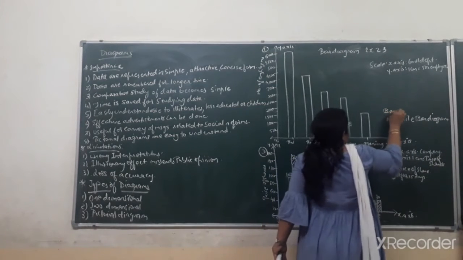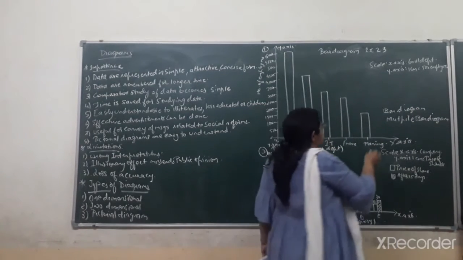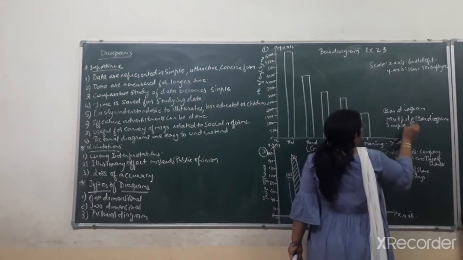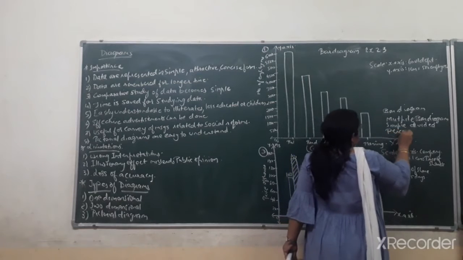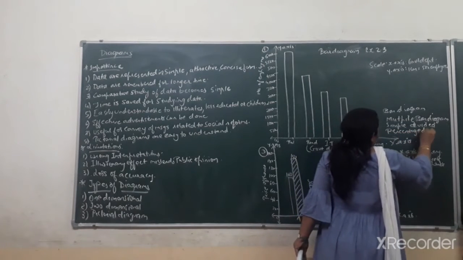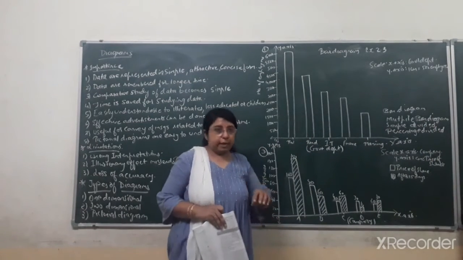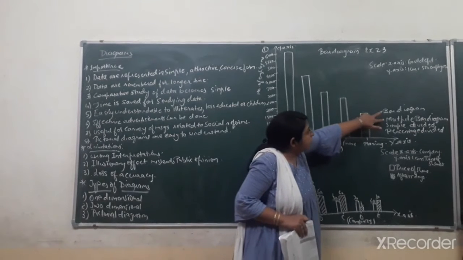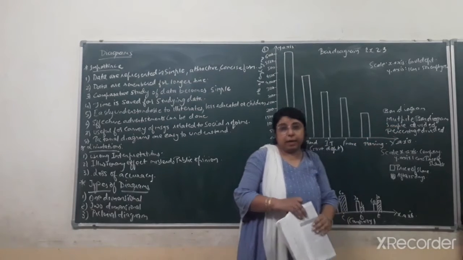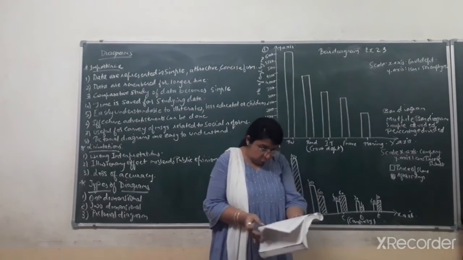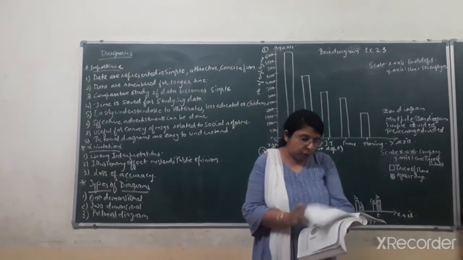First one, that is bar diagram. Second one, that is multiple bar diagram. The third one, that is simple divided bar diagram. And the fourth one, that is percentage divided bar diagram. Okay, so these are the 4 types in case of one-dimensional diagram. Now today, students, we are going to understand the first 2 types of diagram, that is bar diagram and multiple bar diagram. Okay, so for that I have taken 2 of the examples of your exercise, that is exercise 2.3,